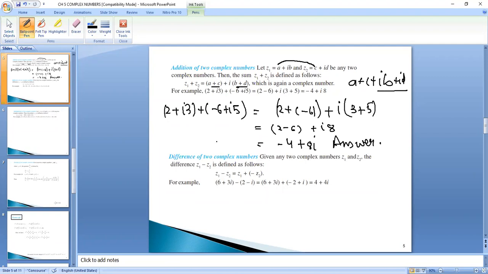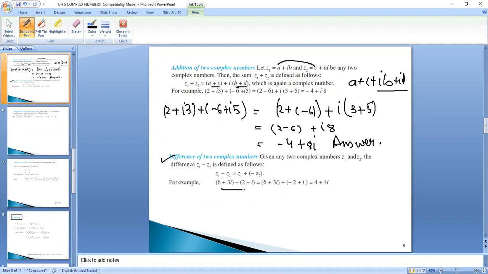How to add two complex numbers? Add real part to the real and imaginary part to the imaginary. This is how we add two complex numbers. Same way, we can subtract two complex numbers. Z1 minus Z2 can also be written as Z1 plus minus Z2, or you can directly take the difference.